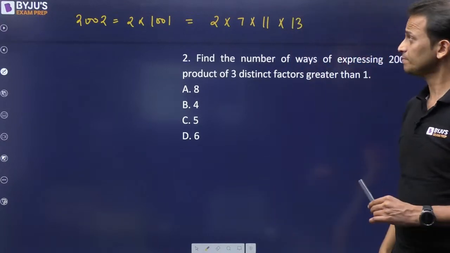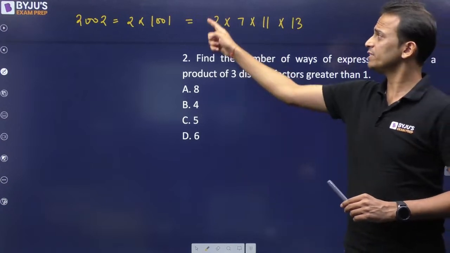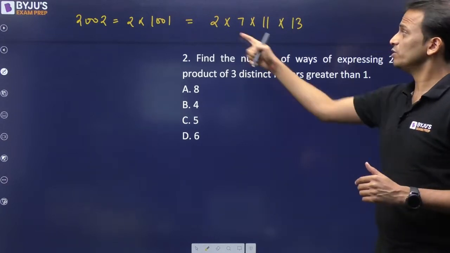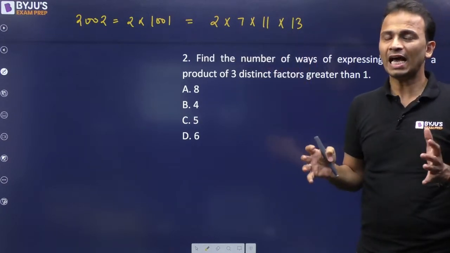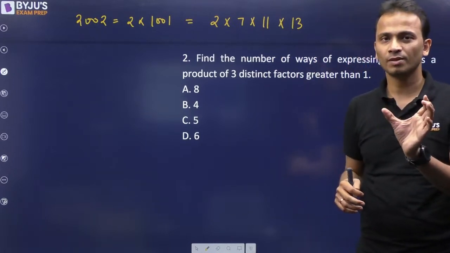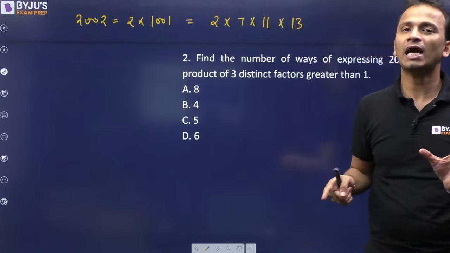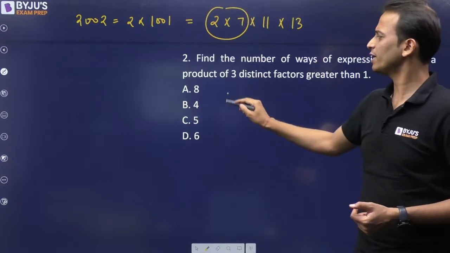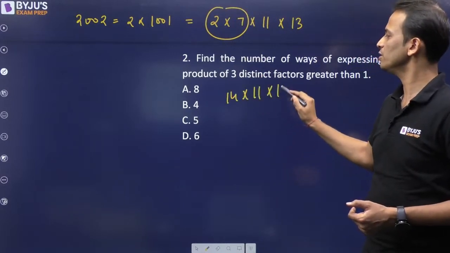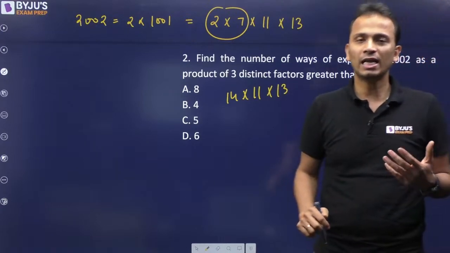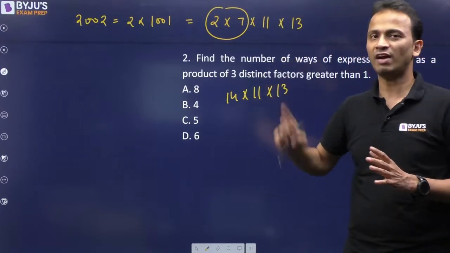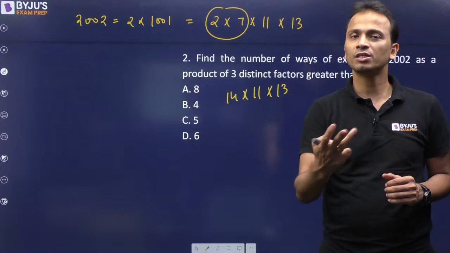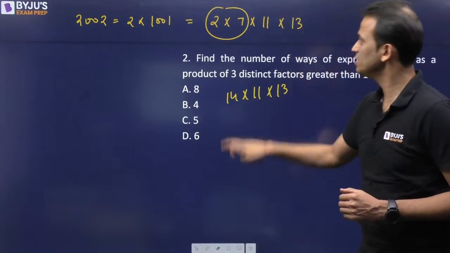Alright, clear? Now I have to write this entire number as the product of three numbers. So these are 4 prime numbers, but I'll have to club 2 prime numbers together so that effectively I can write the number as the product of 3 factors. So for example, I can club these two, so I can write it as 14 into 11 into 13. Likewise I'll have to club any 2 of these prime factors so that this number effectively can be expressed as the product of 3 factors, right? One of the examples I have given you.